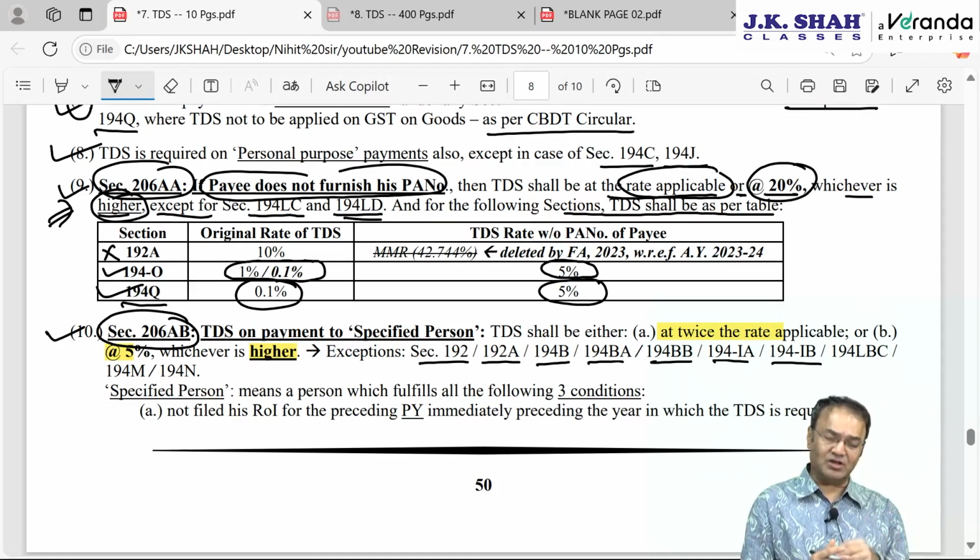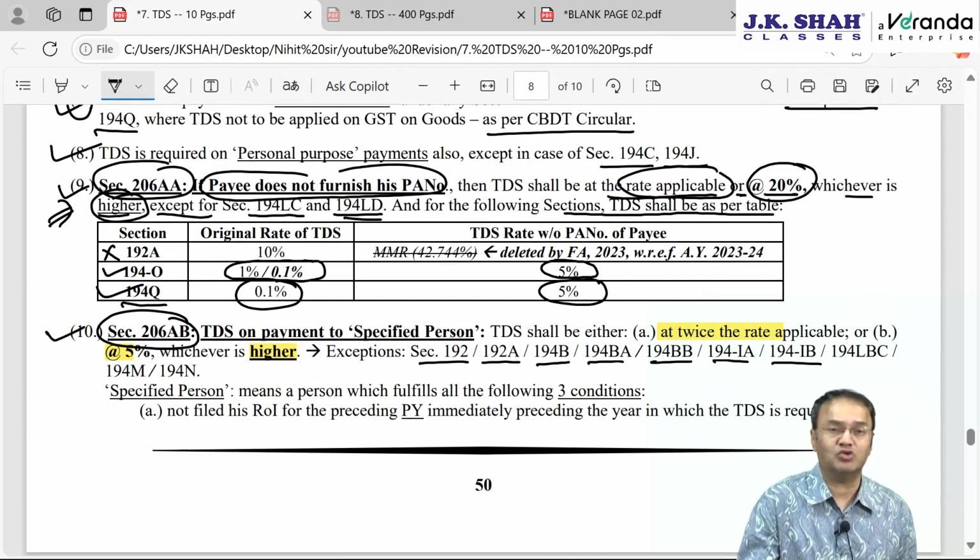Earlier it was 5%. Now from 1st October 2024, rate is brought down to 2%. Payable by individual HUF who are not covered by 194I.